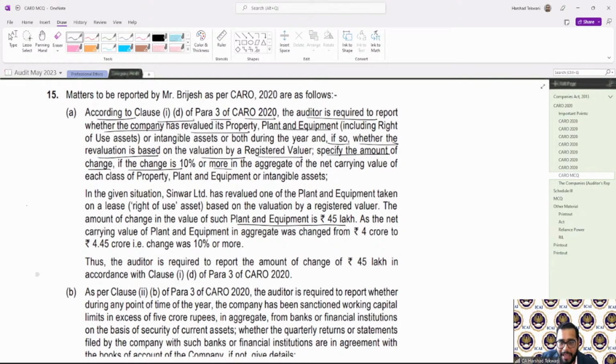And yes, it has been based on the valuation by a registered valuer. So I need to report in clause 1 of para 3, 1D. That is important, where you need to report. Correct. So 3.1D, not only D, 3.1D. Okay.